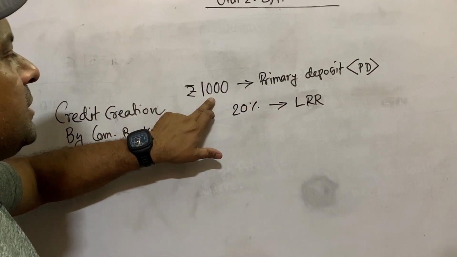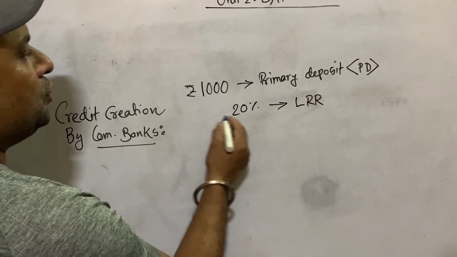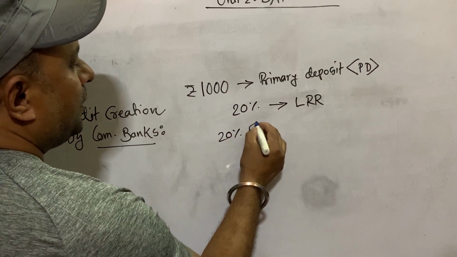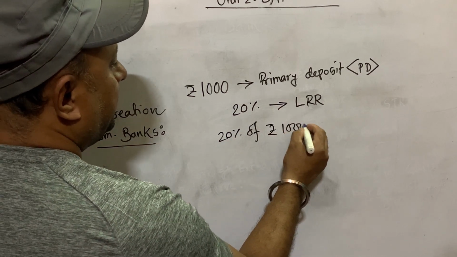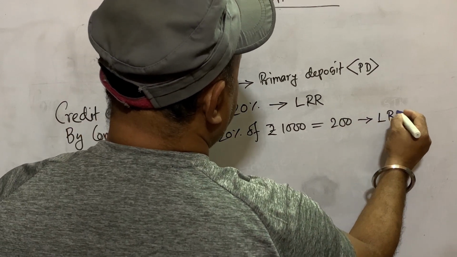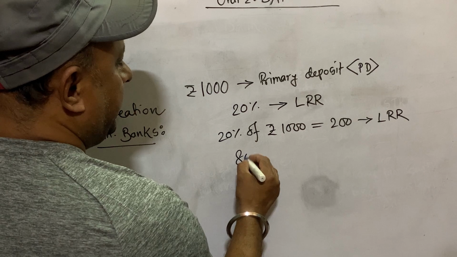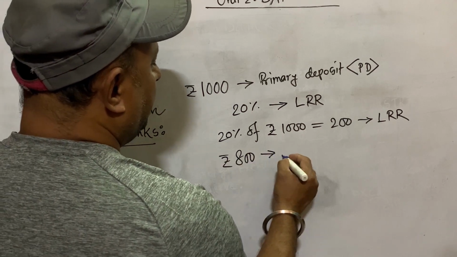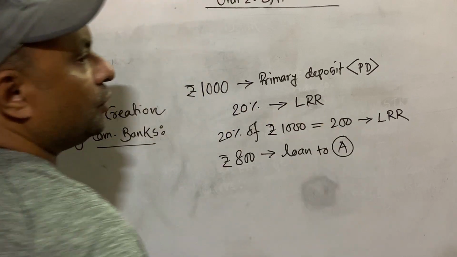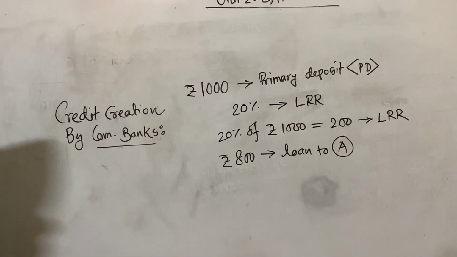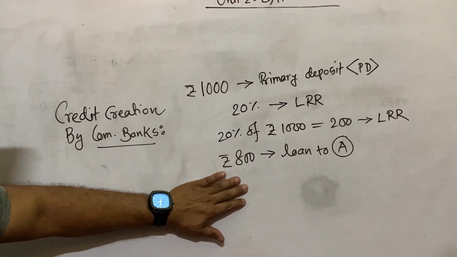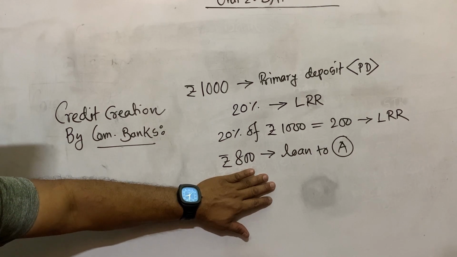Okay, now 1000 is the starting amount. The bank keeps 20% as legal reserve ratio, means 20% of rupees 1000, that is rupees 200, and the rest 800 rupees the bank will give as loan to a person. Suppose the bank gave loan to A. Now we assume that all the money of the country will be deposited in the banking system. This is an assumption. All the money in the country is deposited in the bank.